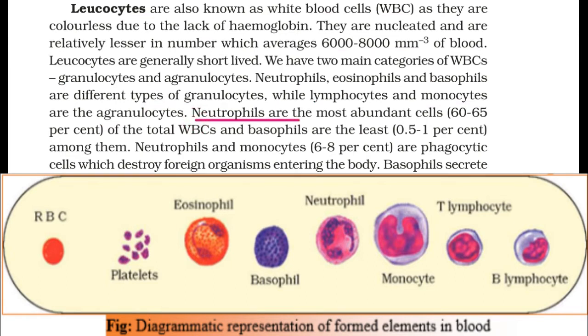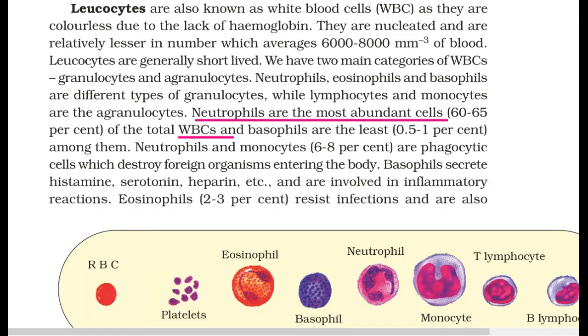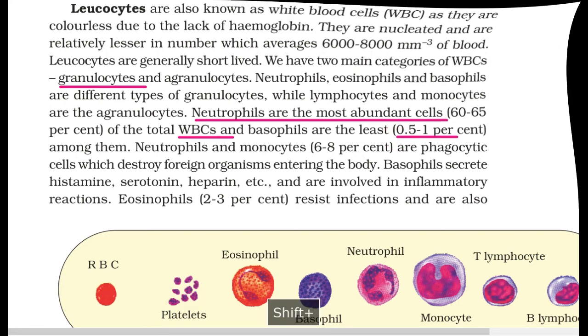Neutrophils are the most abundant cells, 60 to 65% of the total WBCs. Neutrophils come under granulocytes. Basophils are around 0.5 to 1%.